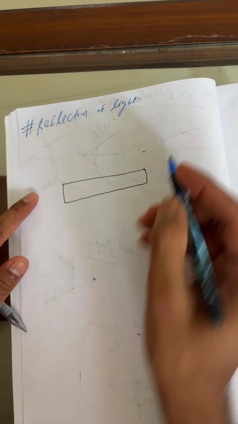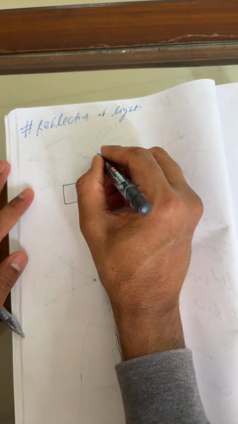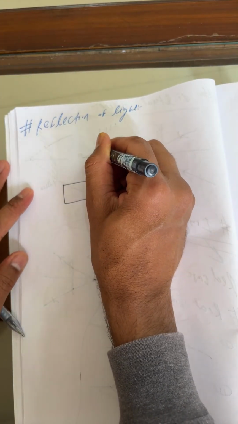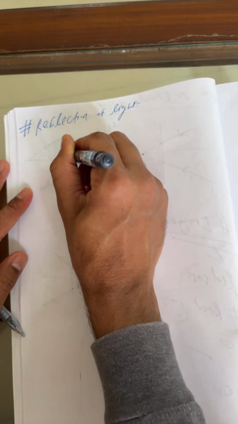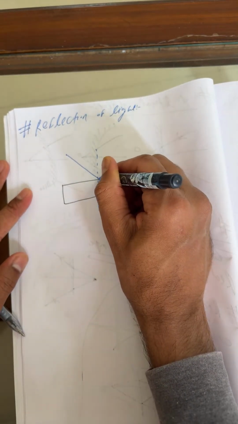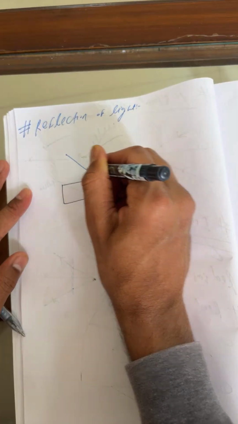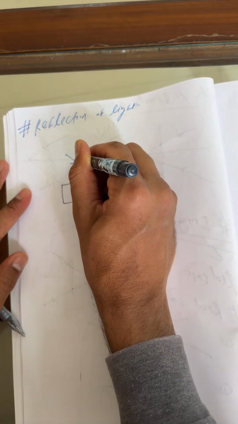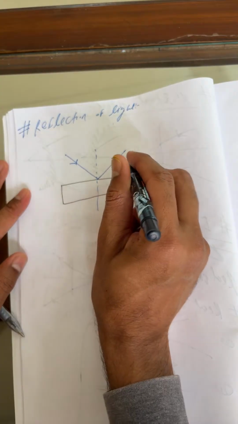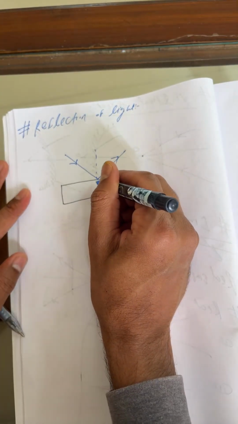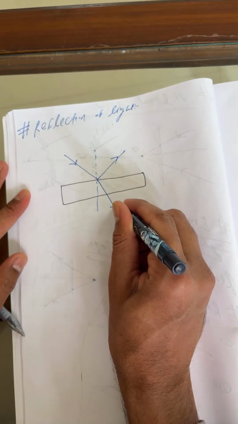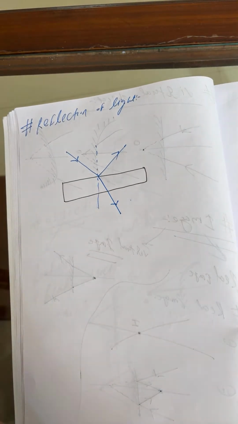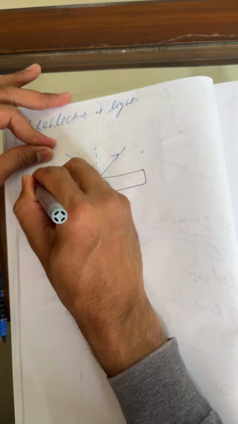This is the incident ray. This is the normal. This is the reflected ray, and this is the transmitted ray.